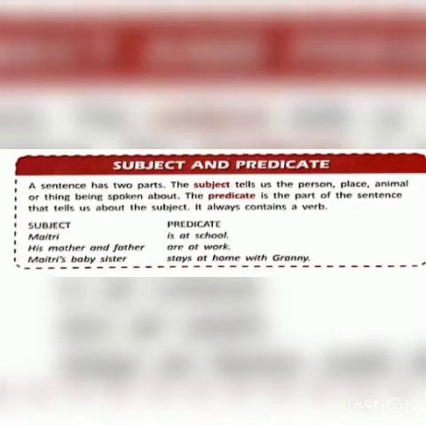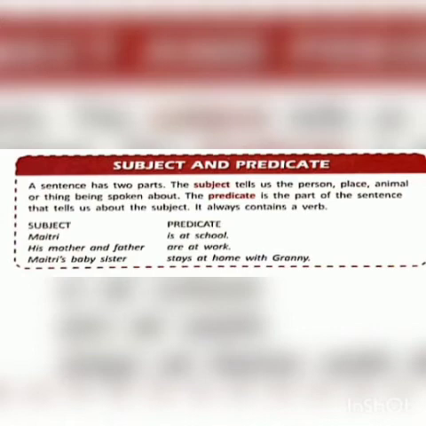Then we have subject and predicate. A sentence has two parts. The subject tells us the person, place, animal or thing being spoken about. The predicate is the part of the sentence that tells us about the subject. It always contains a verb. So a sentence always has two parts, every sentence. First part is subject, second part is predicate.